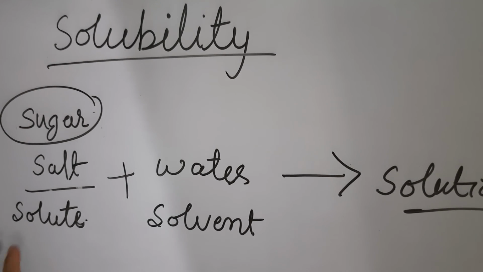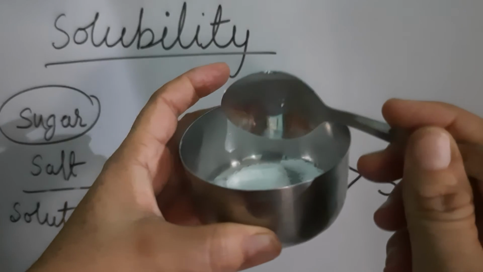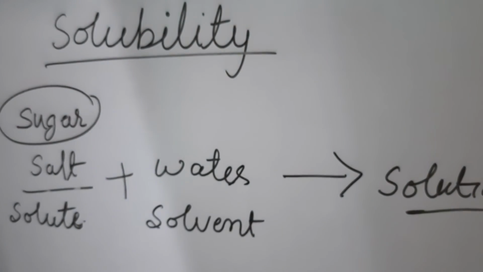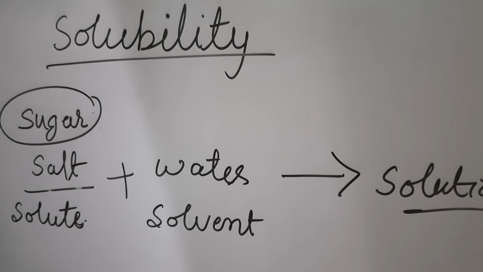So here salt is solute and water is solvent. I will show you: I have taken this salt. This is common salt, we all use it at home. And now I have taken some water in the glass as a solvent. So as a solute I have taken salt, and as a solvent I have taken water.